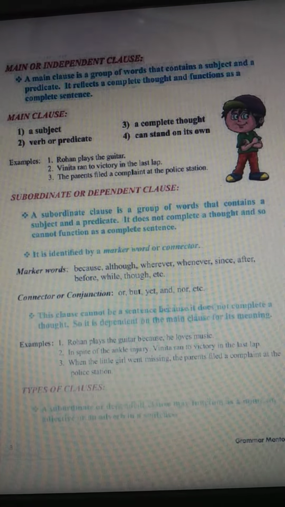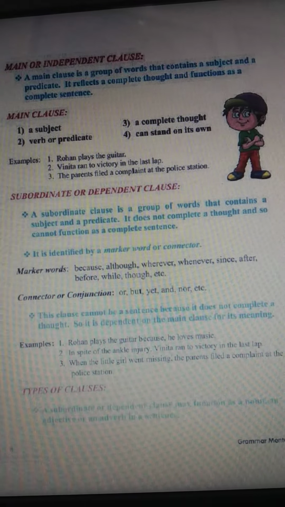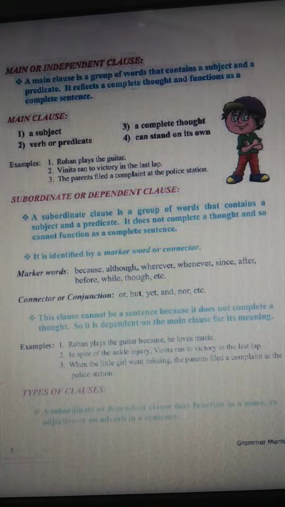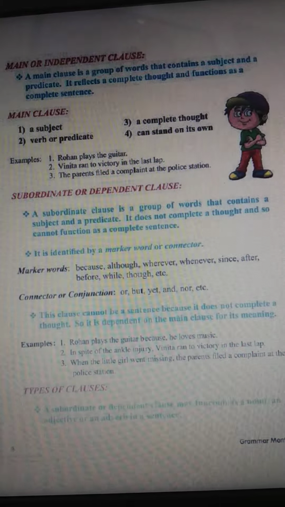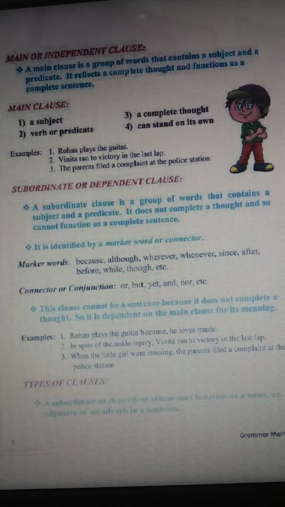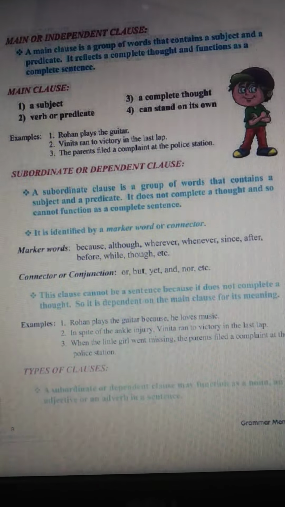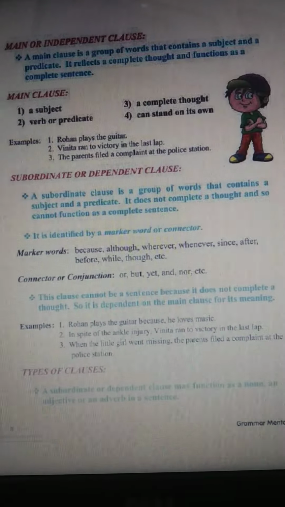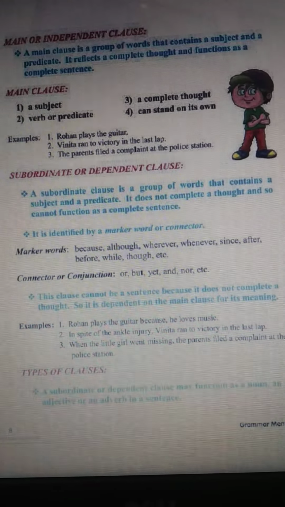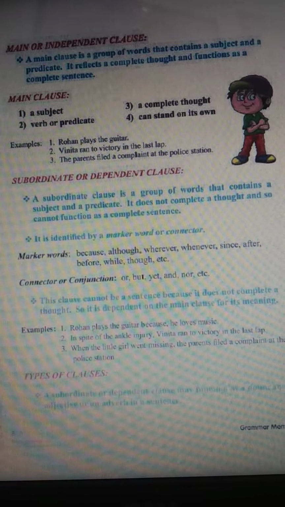Connector means what? When we use yet, but, and, nor, etc. Marker words means because, although, wherever, whenever. When these words come and join the two sentences, we call it a subordinate or dependent clause. This clause cannot be a sentence because it does not complete a thought. So it depends on the main clause for its meaning.